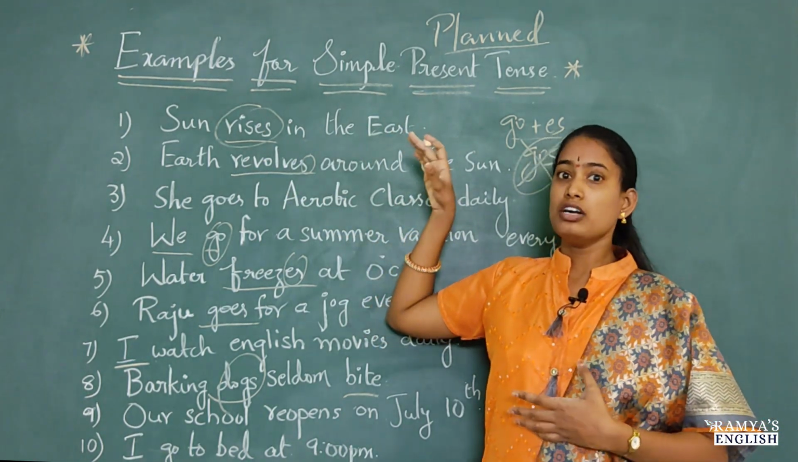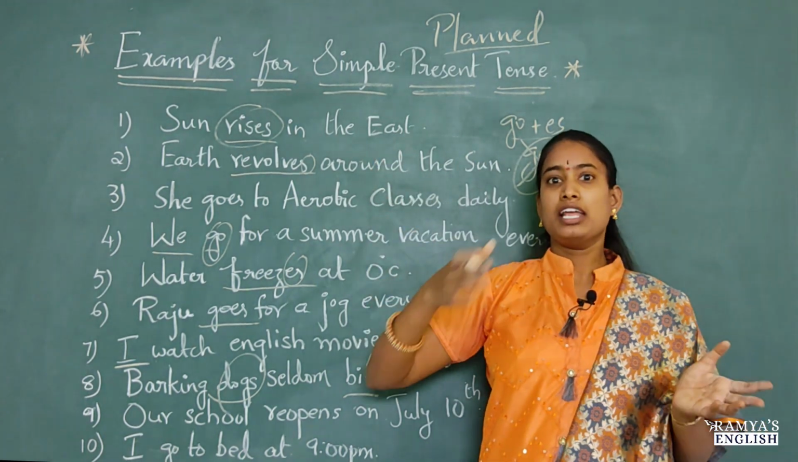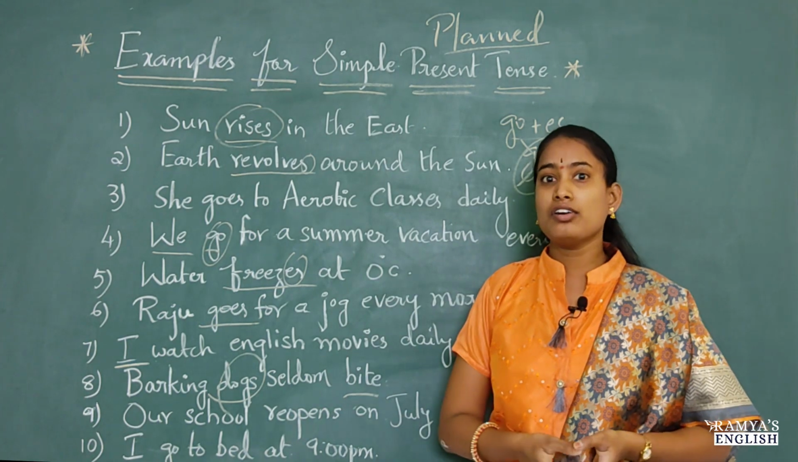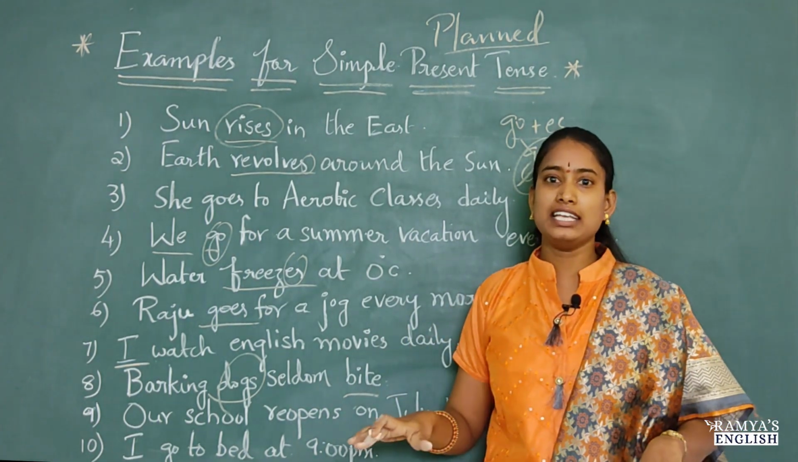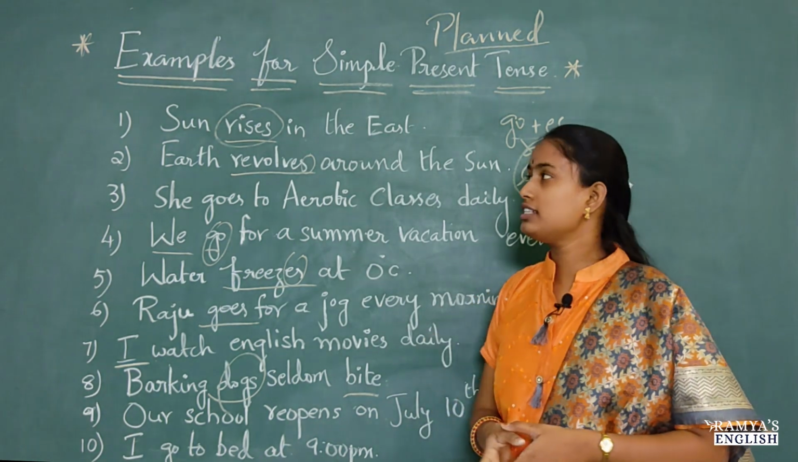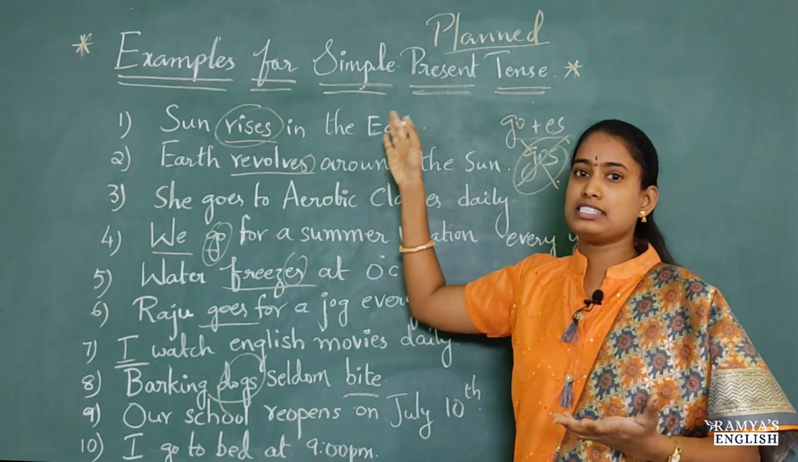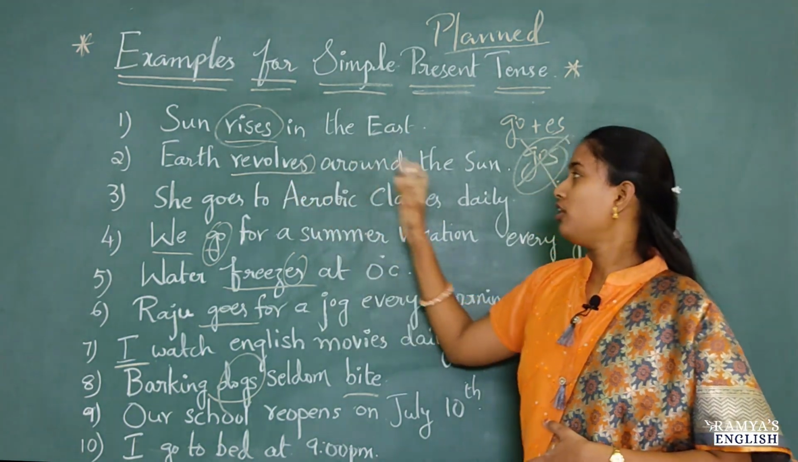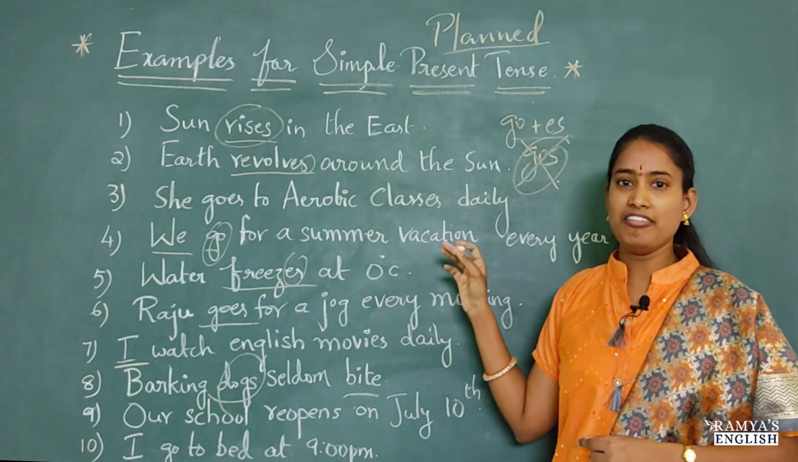So this is a universal fact. Even in India, America or any other continent, sun always rises in the east. No one can change that. So that is a universal fact. For universal facts, we use simple present tense. Earth revolves around the sun. So this is also an example for a universal fact.